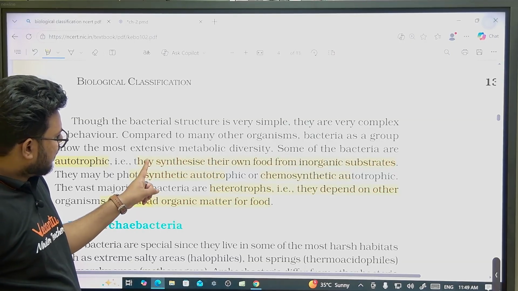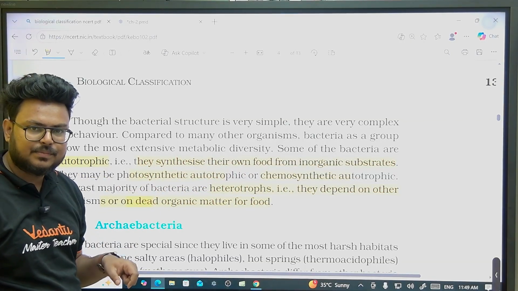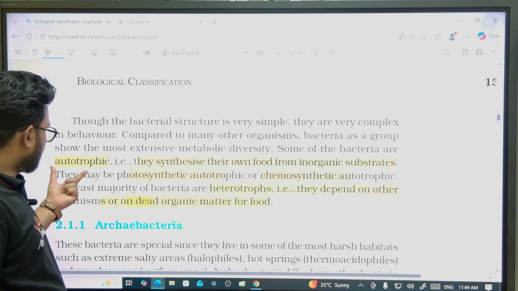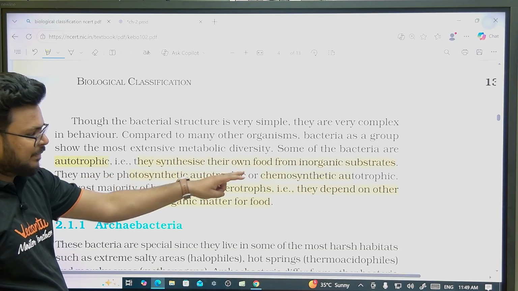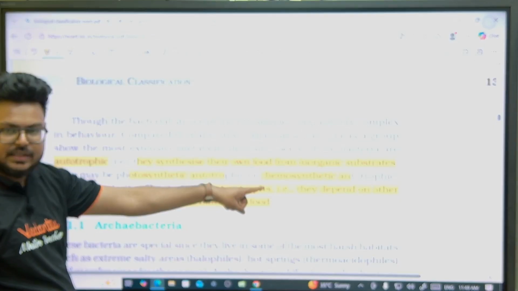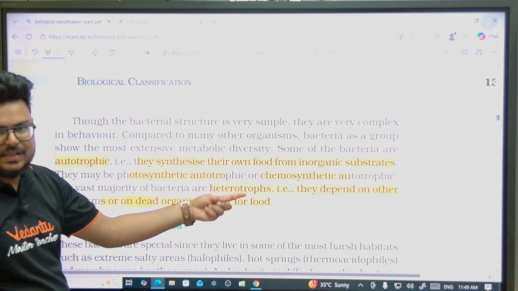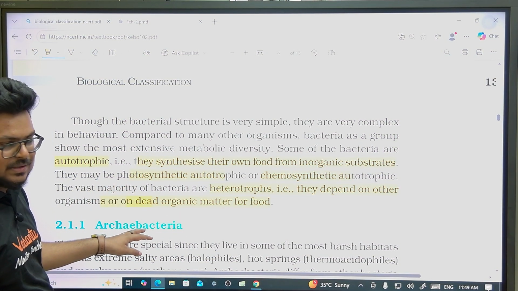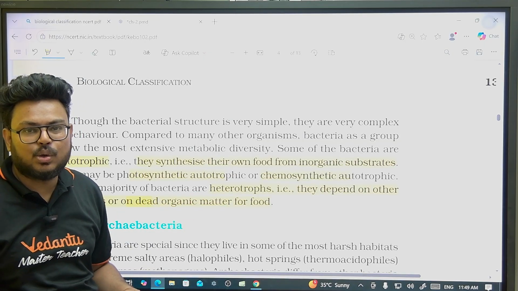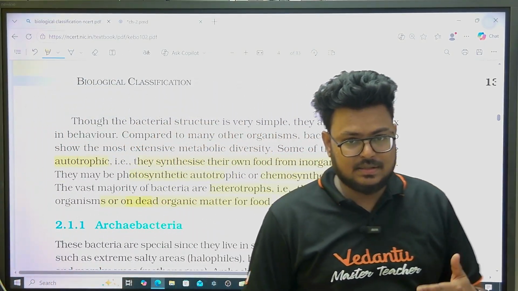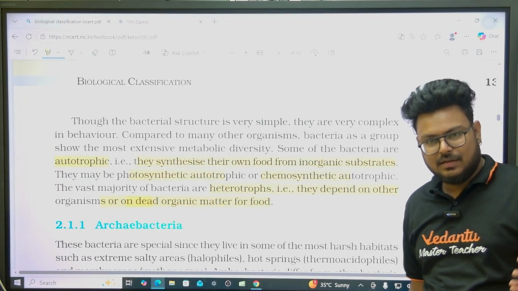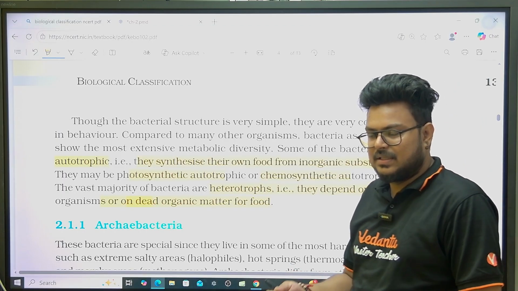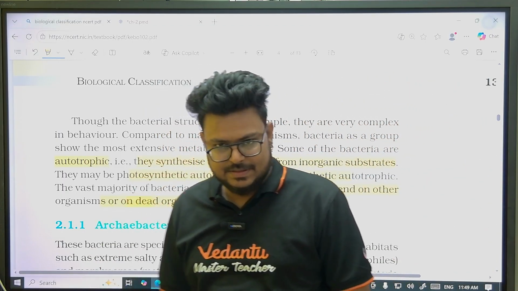So autotrophs synthesize their own food from inorganic substance. Heterotrophs will take an organic substance, break it, and get energy. Autotrophic can be of two types, photosynthetic or chemosynthetic. Photo, they will use light; chemo, they will use chemicals. If we talk about heterotrophs, they've missed one word, that is chemoheterotrophs. They depend upon certain other chemicals also, and by utilizing and breaking them, they get energy. They oxidize those substances. For example, they oxidize iron, nitrogen and all, then they get energy from them, right?